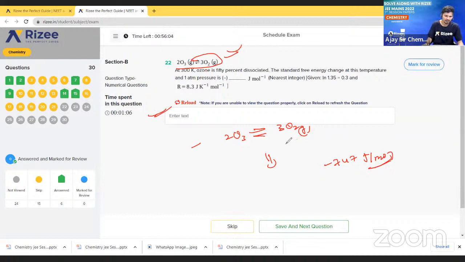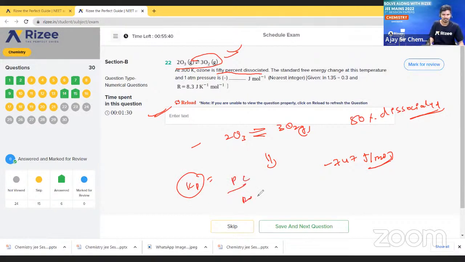Okay, they mentioned 50% here. Ozone, 50% dissociates. Okay, dissociated 50%. So first of all, we have to find the Kp value. Kp value is product concentration by reactant concentration. Just do this and you will get the answer. Finally, we will get this answer.